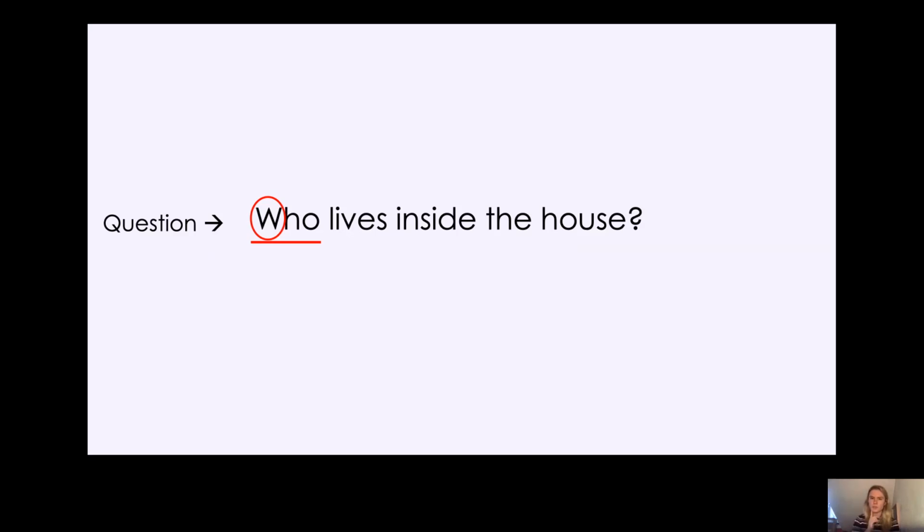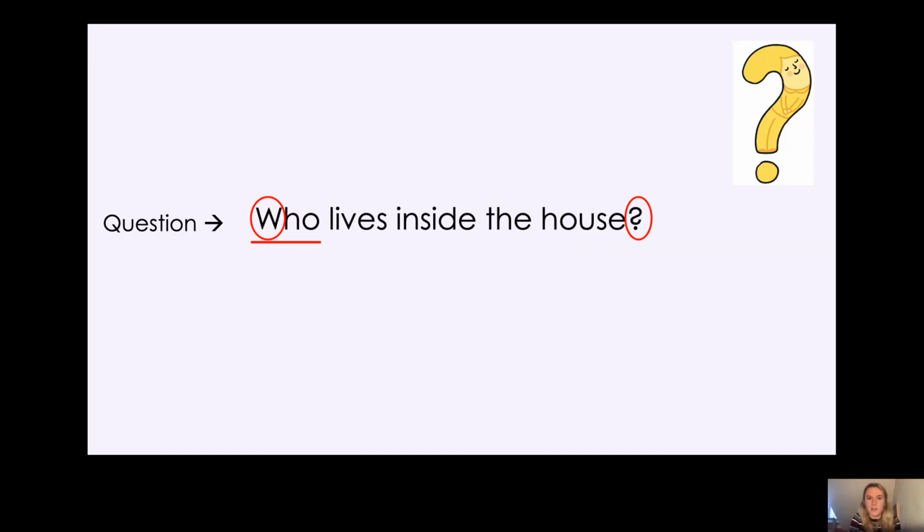Okay. What else do you notice about my question? Who lives inside the house? Yes, can you see our friend? The question mark at the end. So we always need to make sure when we're writing a question, we have a capital letter, we have a question word, and at the end, we have our question mark, okay? There's our question mark from earlier. Now, how would I answer this question? Can you pause the video and have a think of an answer for this question? You might not know, but just think of a possible answer.